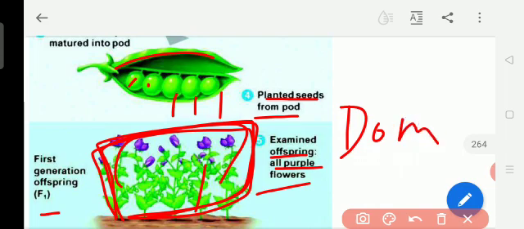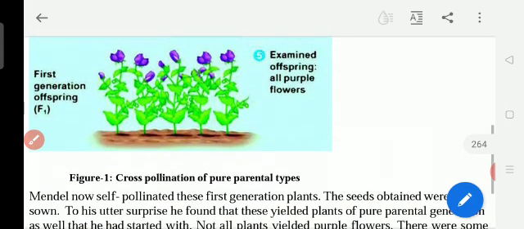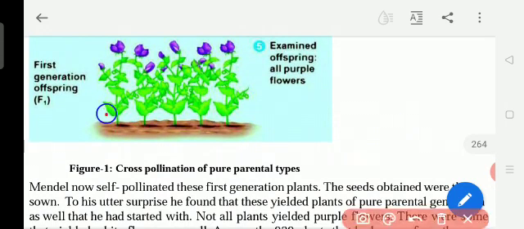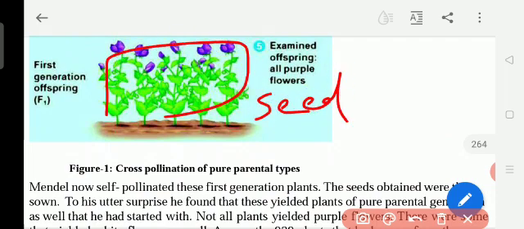Okay, dominant. Then afterwards, from these plants seeds will come, so he allowed them to grow. He did not do the cross pollination now. These seeds are the hybrid seeds, because in the pea plants only self pollination takes place naturally, but cross pollination in the pea plants is artificial.